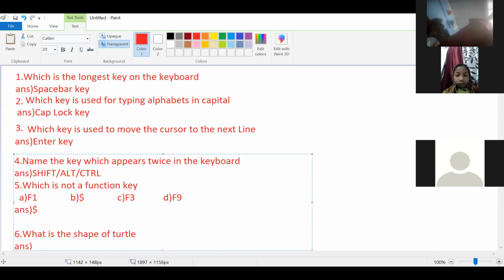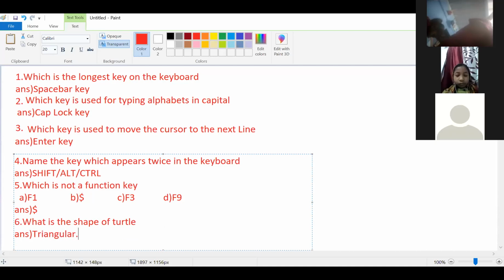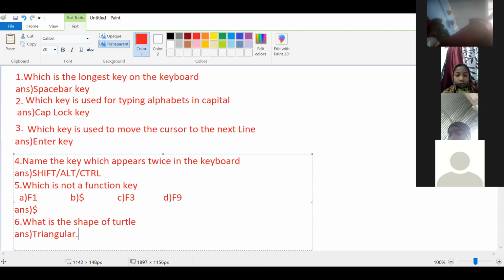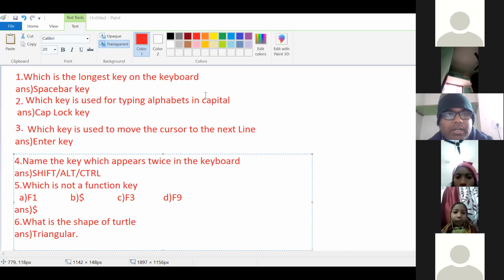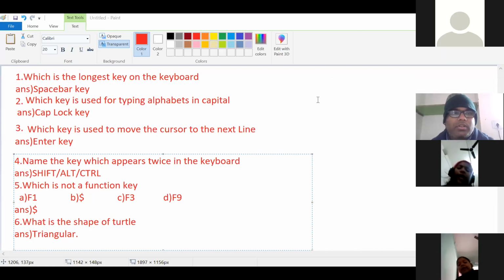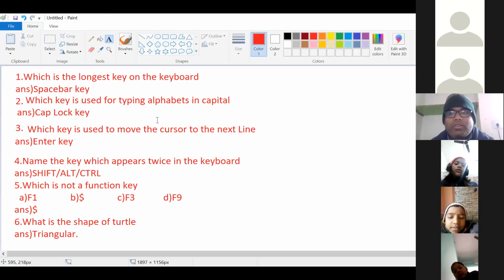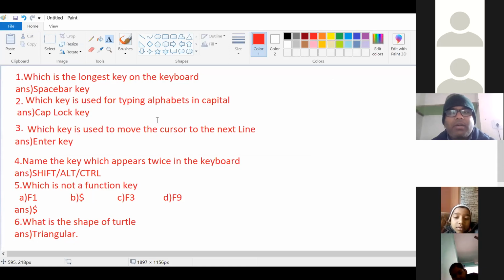What is the shape of a turtle? The answer is triangular. The turtle is triangular in shape.